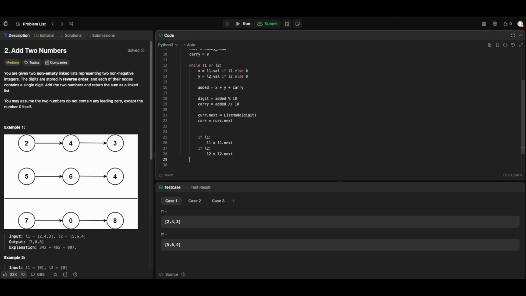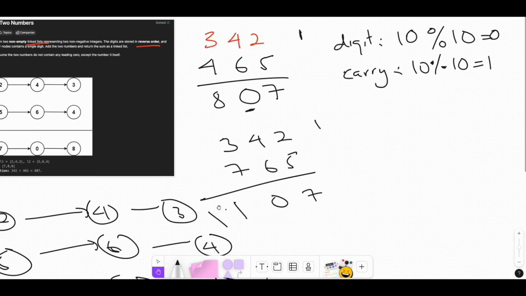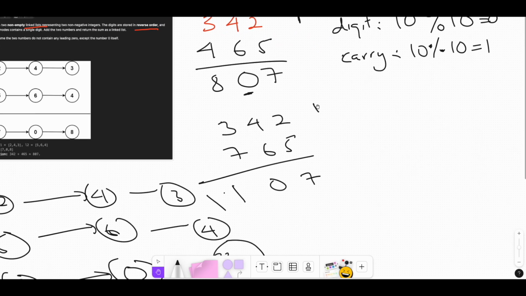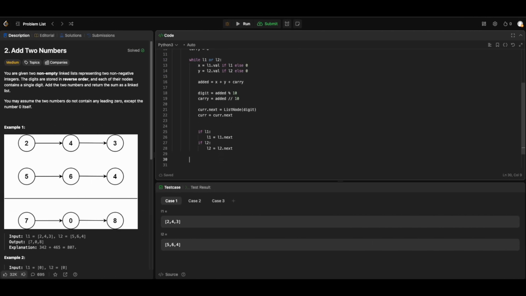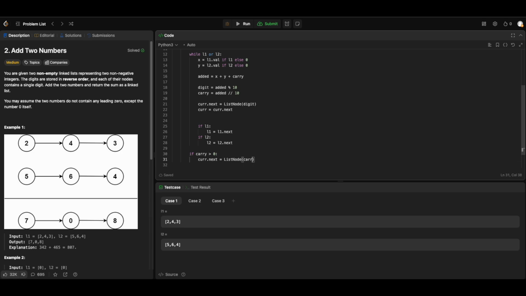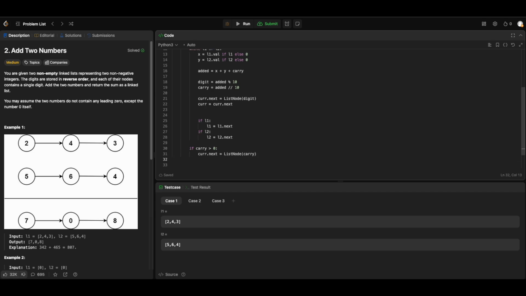At the end, if there's still a carry left over, if carry is greater than 0, current dot next is equal to a new ListNode with the carry. Then we return dummy head dot next.